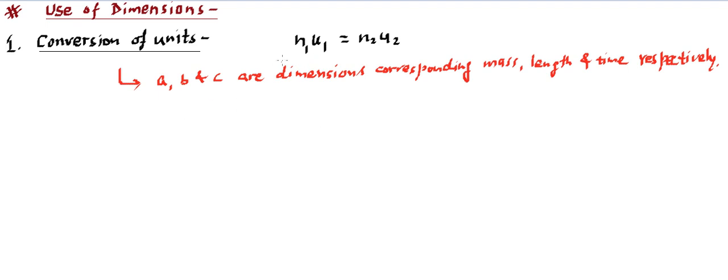We will write the dimensional formula for one system of units and the dimensional formula for another system of units.